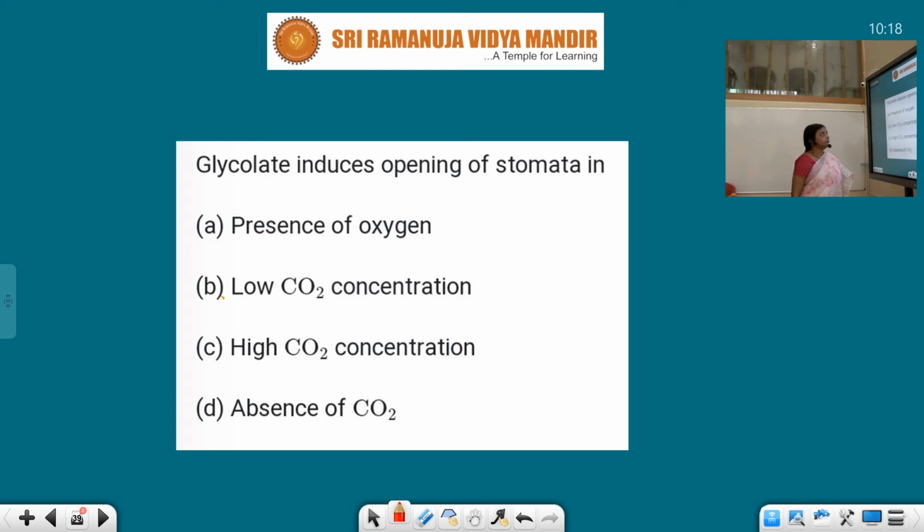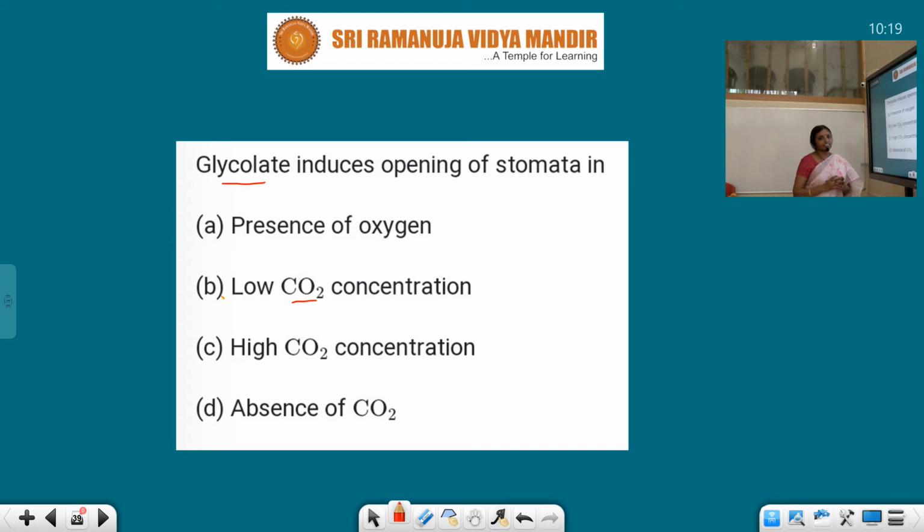Now let's see: glycolate induces opening of stomata. First of all, what is glycolate? This term is new for you. It is an acid, like acetic acid. It induces opening of stomata, and this happens because of a low concentration of carbon dioxide.